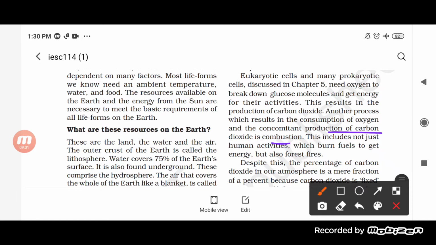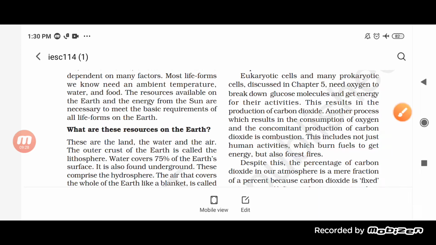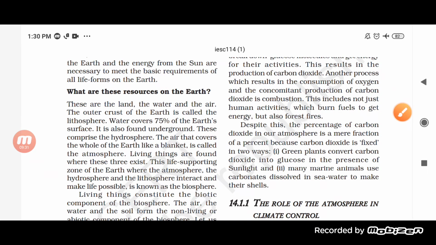When we burn fuel to get energy, and also in forest fires, carbon dioxide is produced. You know that wood is a domestic fuel, and when we burn it, it also produces carbon dioxide. So there are different sources by which carbon dioxide is produced. It can be through the respiration process, or through the process of combustion.